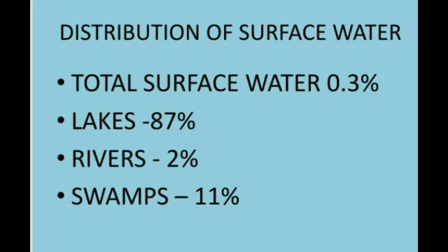Lakes have 87 percent, rivers 2 percent, and swamps 11 percent of surface water. So lakes and rivers are readily used, that is potable, for drinking purposes. The above chart explains that we have a very small amount of fresh water available for human usage. So maintaining the water table and conservation of water is very essential, isn't it, children?